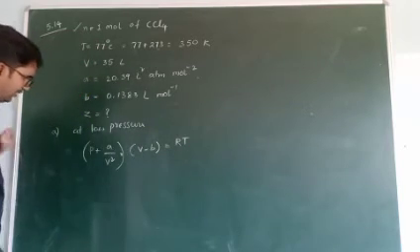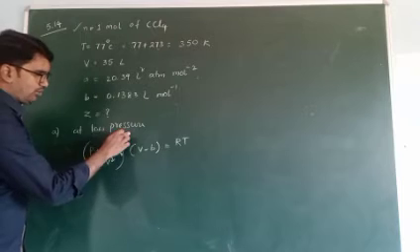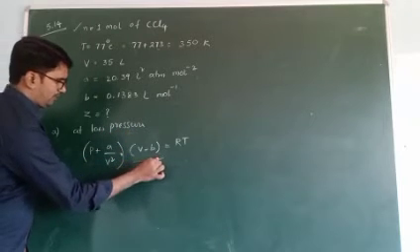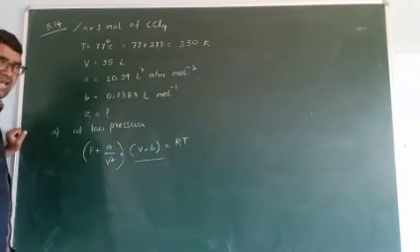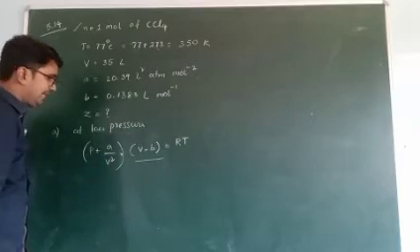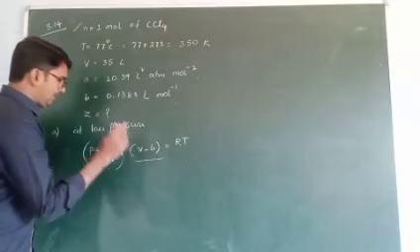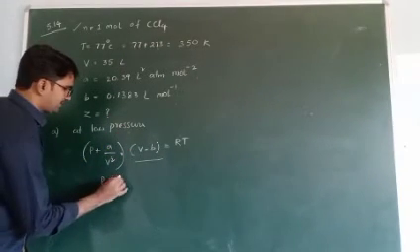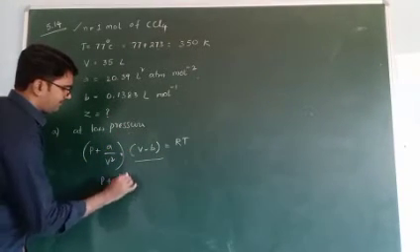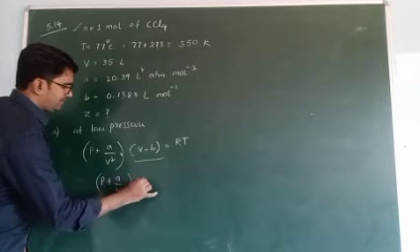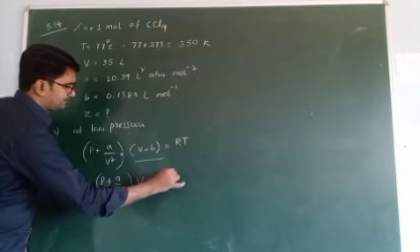Right? Now, at low pressure, this V minus B value is V. Why? At low pressure, the volume does not decrease, so the complete volume is present. So P plus A by V square into V equal to RT.